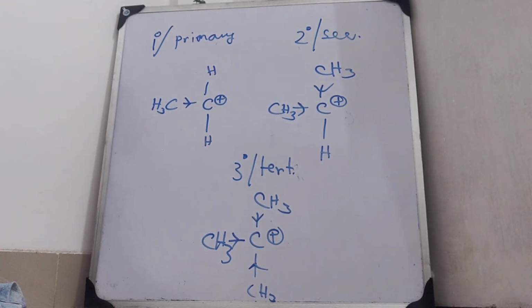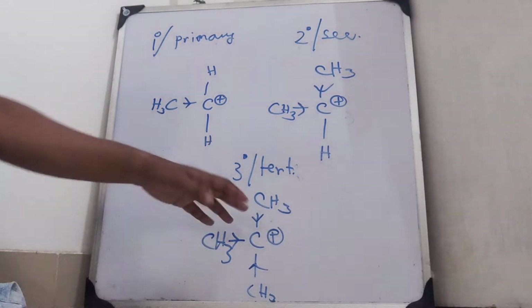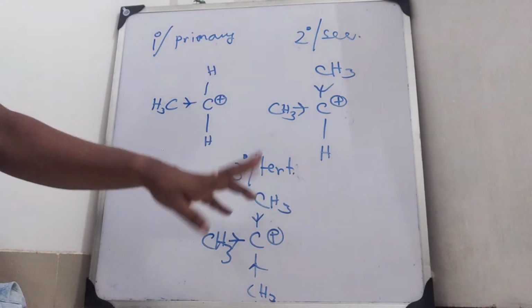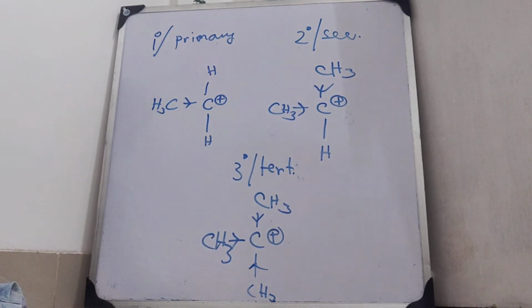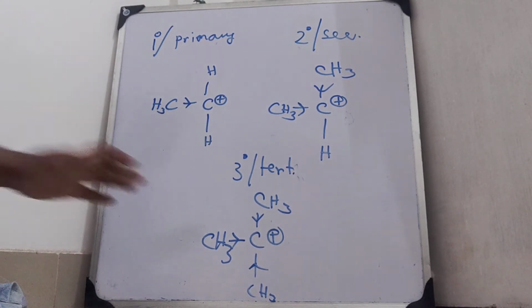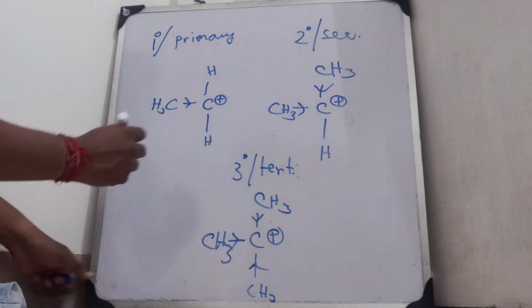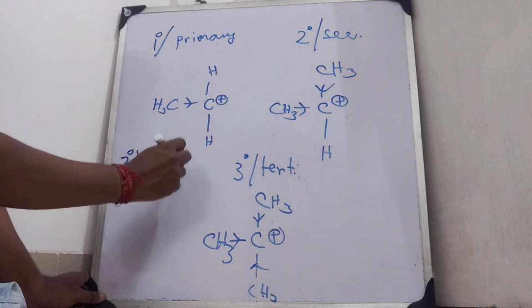Why? Because of the pushing of the other methyl group. So the three methyls are pushing away the electrons. So altogether the density of electrons is highest in the third case, and as a result this positive charge will be stabilized by these electrons, and that is why it is more stable. And the order of stability will be 3 degree, greater than 2 degree, greater than 1 degree.